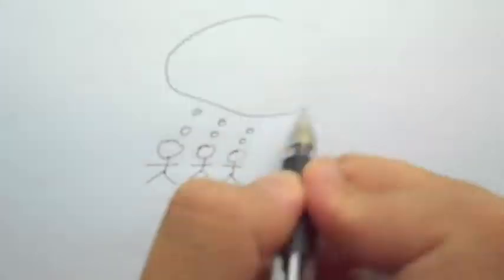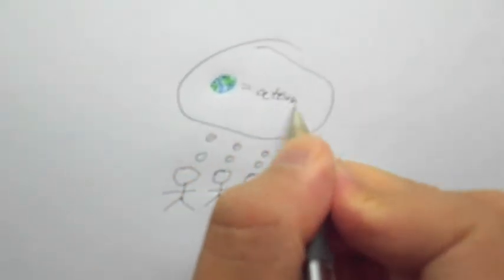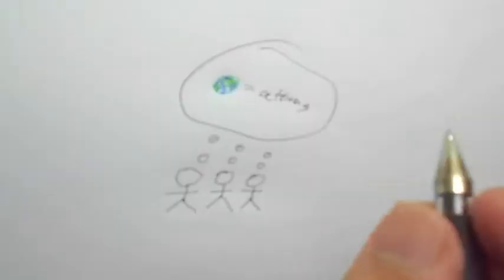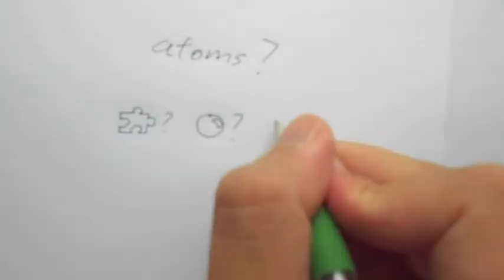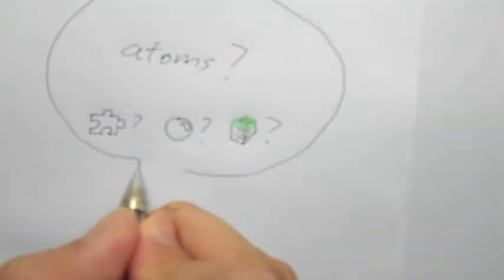We all know now for a fact that we are made of atoms. It's not really a surprise anymore. But have you ever wondered what those atoms might look like? Are we made of puzzles? Marbles? A bunch of hexahedron building blocks like Minecraft?